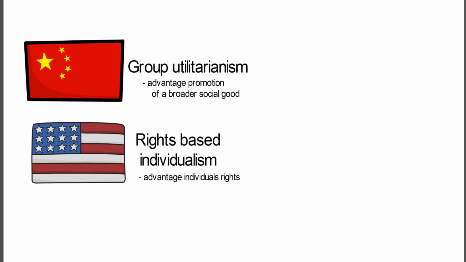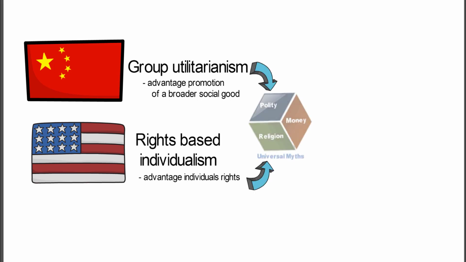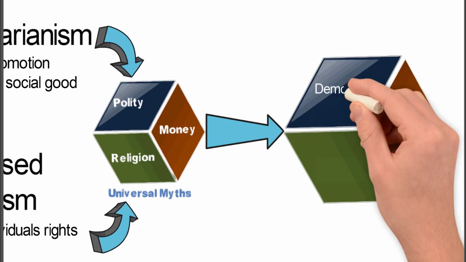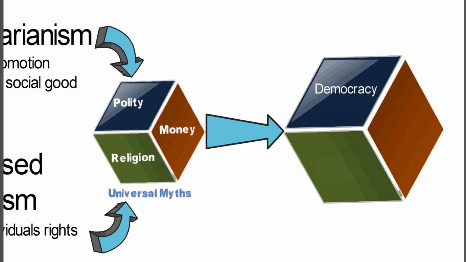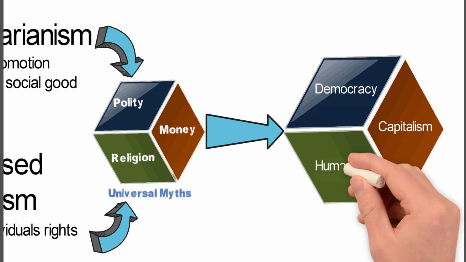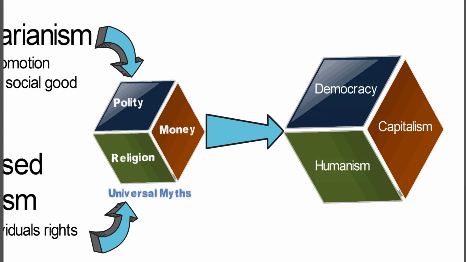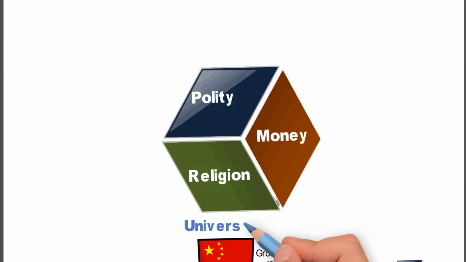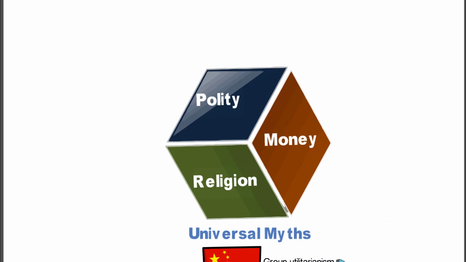So we're going to look at those and compare them using Harari's universal myth idea that all societies have had a polity, money, and religion as three major universal myths. Right now, the current occupants are democracy for polity, capitalism for money, and humanism for religion. So those are the three current winners, let's call them, for the universal myths world. So let's start to break them down, okay?